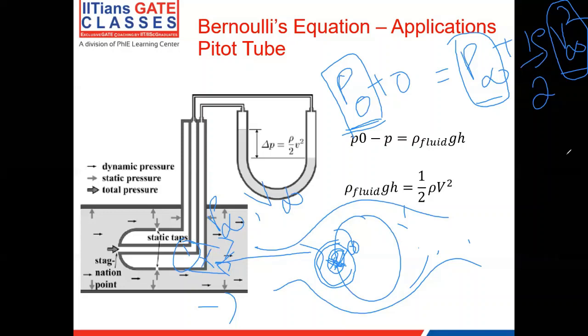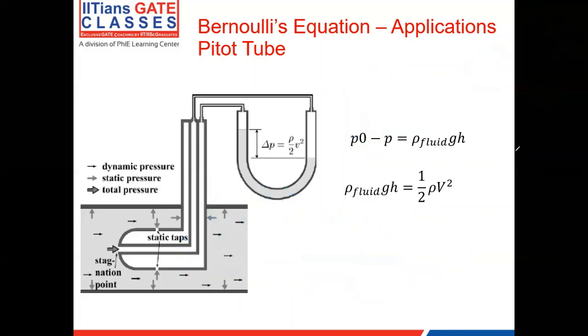If I keep a probe here to measure the pressure, and a probe here to measure the pressure, so let's say I have two pressure transducers kept at these points, I know what P naught is and I know what P infinity is, and rho is basically a constant. So I can easily find out the velocity of the free stream. That is the application of the Bernoulli's equation in a practical sense. And the pitot tube is one practical way of doing it, where you have a probe.